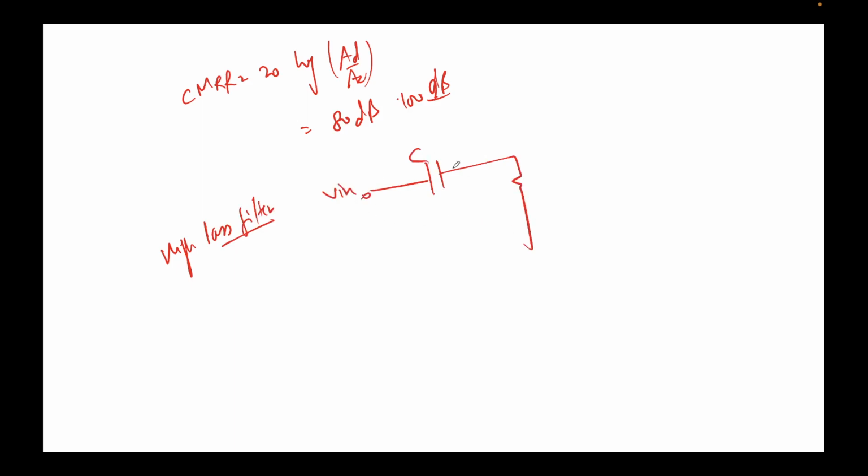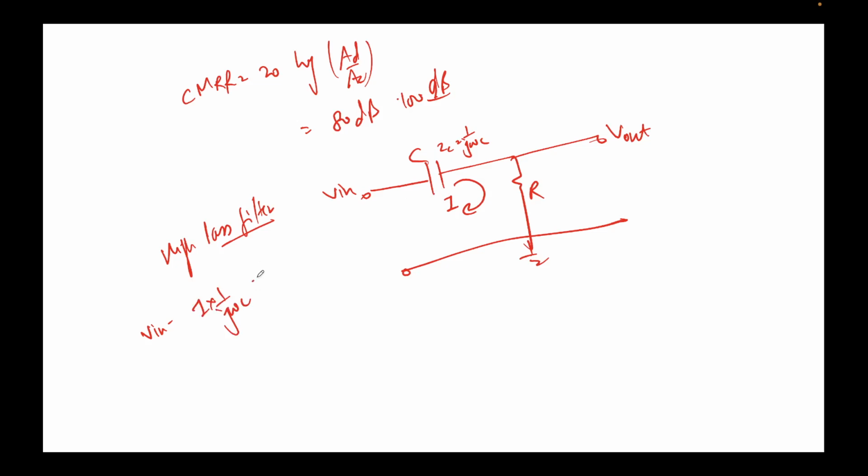V in, this is ground, this is V out. This is what your high pass filter circuit looks like. So let's derive the formula. Let's assume current I is flowing. I'll write KVL. So V in minus, remember that ZC can be written as 1 upon j omega C. So V in minus I times 1 upon j omega C minus IR equal to 0. I get the value of I as V in upon R plus 1 upon j omega C.